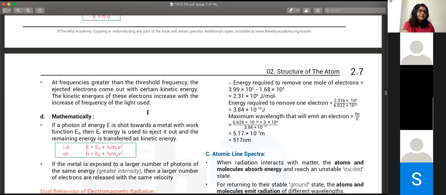Yeah, frequency is directly proportional to the energy. So threshold frequency will be directly proportional to the work function. When they say at frequencies greater than the threshold frequency, the ejected electrons come out with a certain kinetic energy, it's the same for work function. We can just replace the threshold frequency. Absolutely. So instead of frequency, obviously, because of conservation of energy, right? At energies greater than the work function, the ejected electrons come out with certain kinetic energy. Yeah, that's how you rephrase it. Okay.